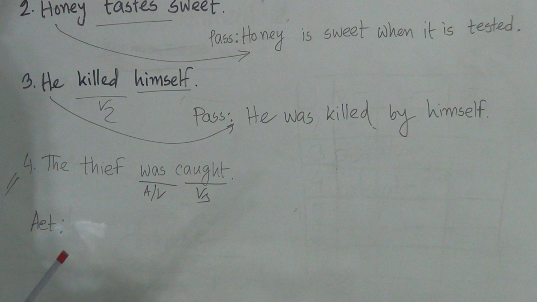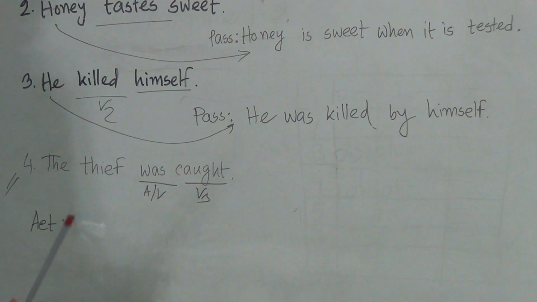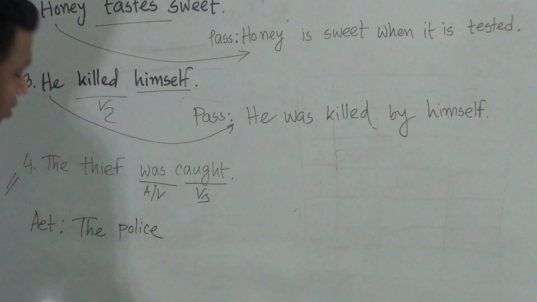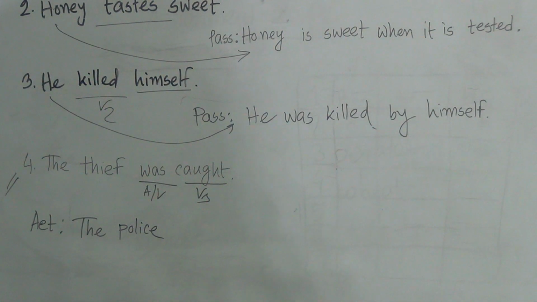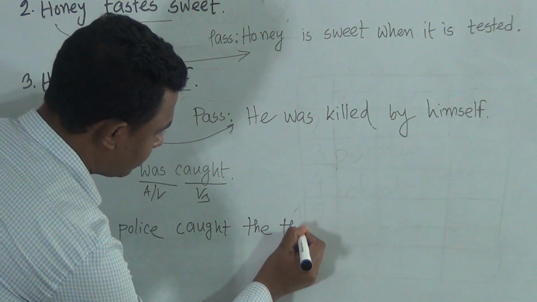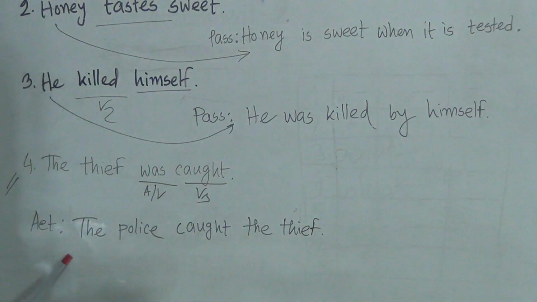Very often you may need to do this on your answer script of the exam. So, the thief was caught. Then to do its active form, we have to know who can catch the thief. The police. Yes, you know who can catch the thief? The police. So the answer would be the police caught the thief.